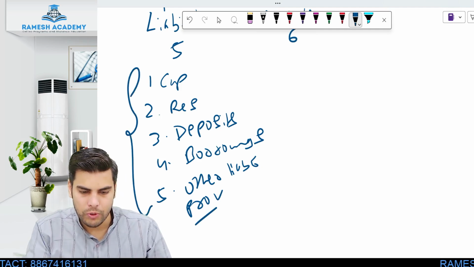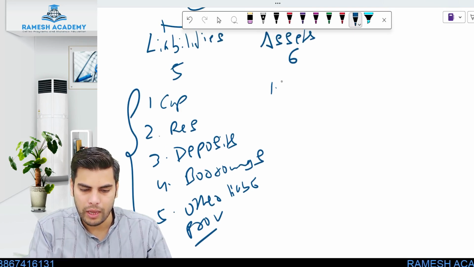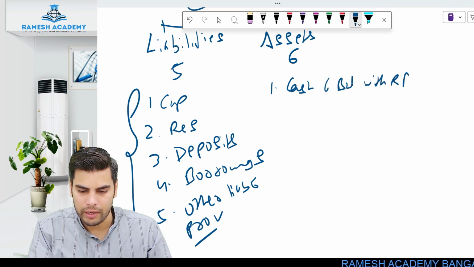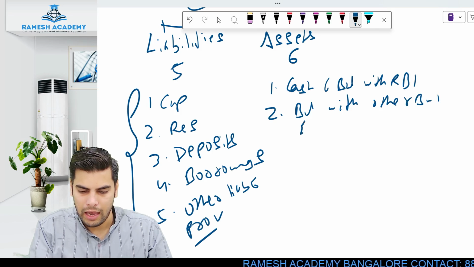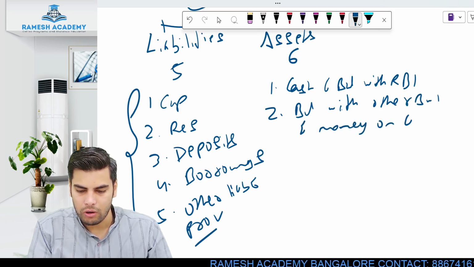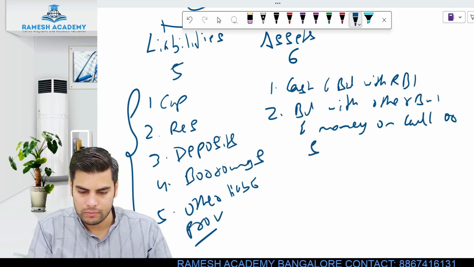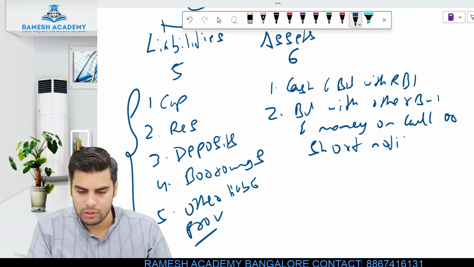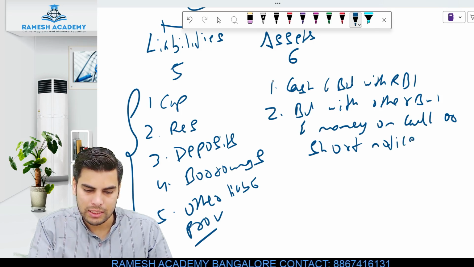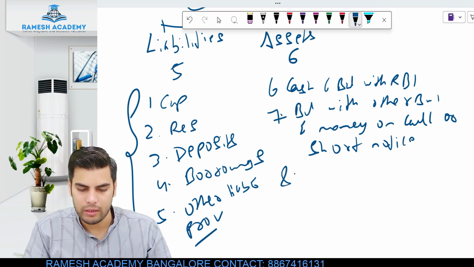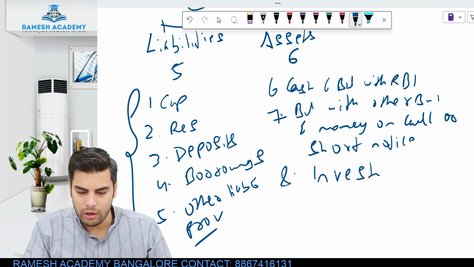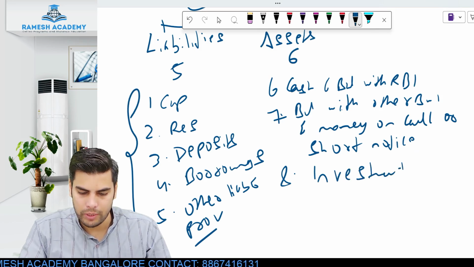When it comes to assets, what all do we have? Cash and balance with RBI, balance with other bank, and money on call or short notice. So this would be 6 and this would be 7. And then 8 would be your investment.